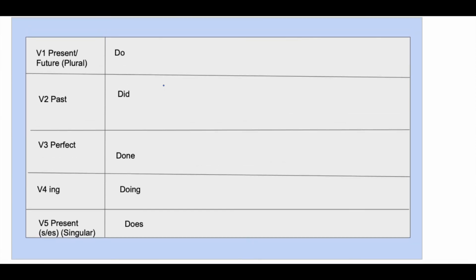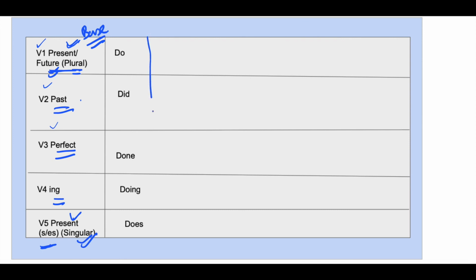Let's understand the different forms of verb: V1, V2, V3, V4 and V5. You just need to remember these things. V1 is the present or future form of a verb and it is the plural form. This is basically the base form of the verb. V2 is the form in past tense, V3 in perfect tense, V4 in ing form and V5 in present tense singular, that is the S/ES verb.